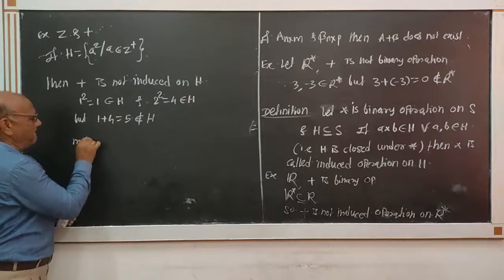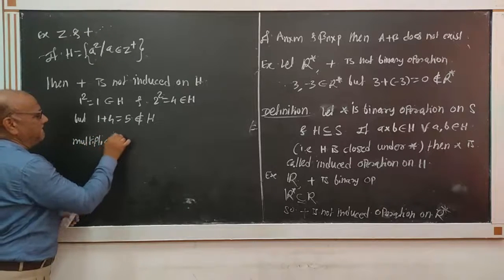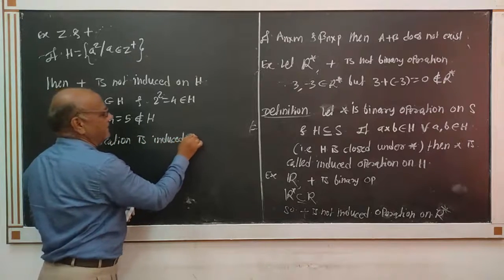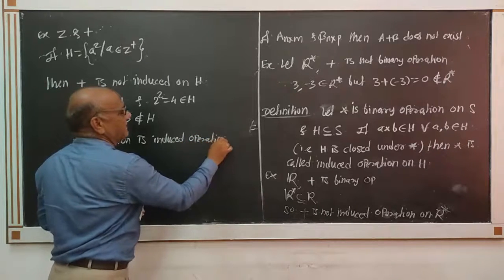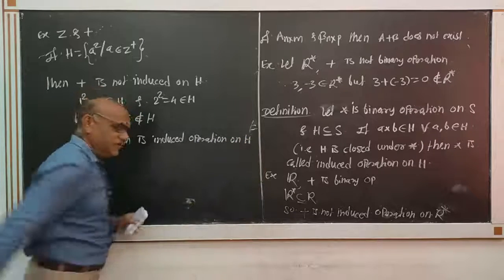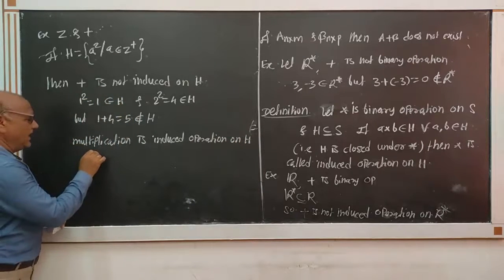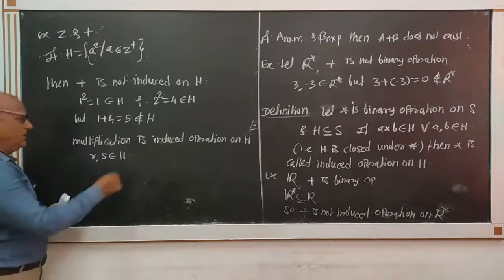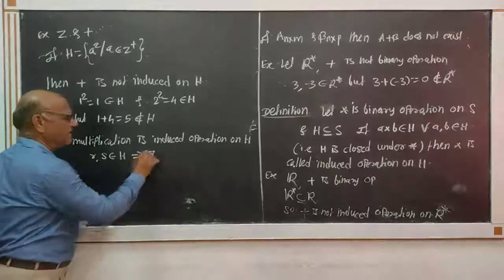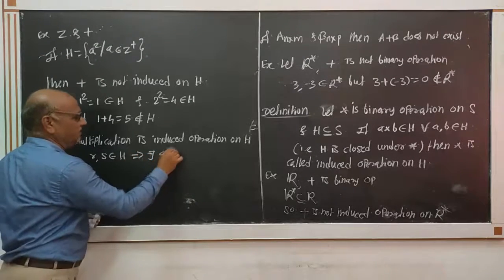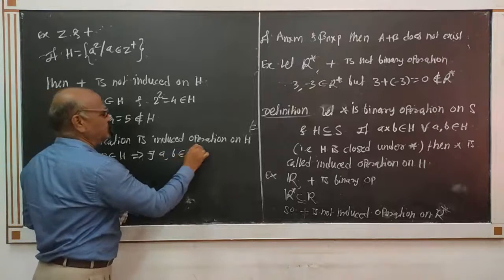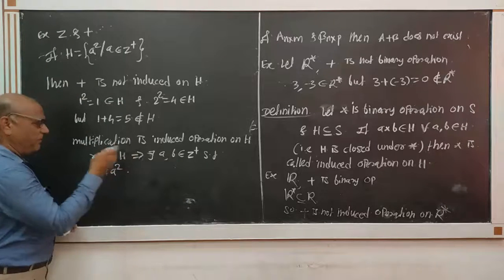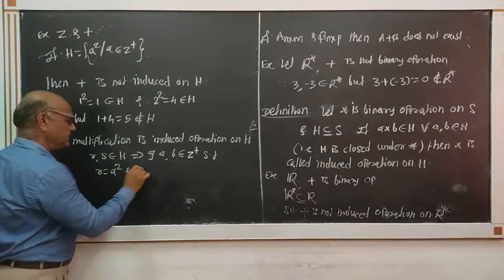Multiplication is an induced operation on H. Here R, S belong to H. This implies there exist A, B belonging to Z plus such that R is equal to A square and S is equal to B square.